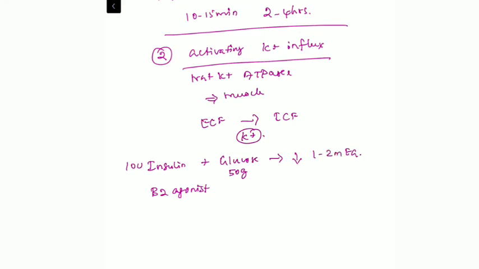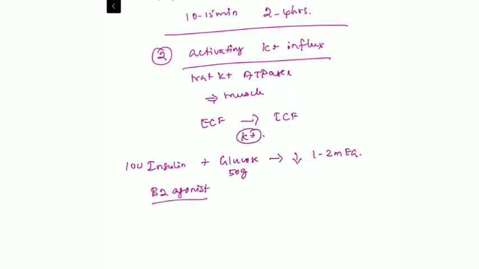But these patients have to be given glucose along with insulin, because insulin causes the potassium to shift with the glucose. If you give insulin without glucose, the patient will land up with hypoglycemia, which is more detrimental for the patient. So always give insulin along with glucose, even if the patient has diabetes, to correct the hyperkalemia.